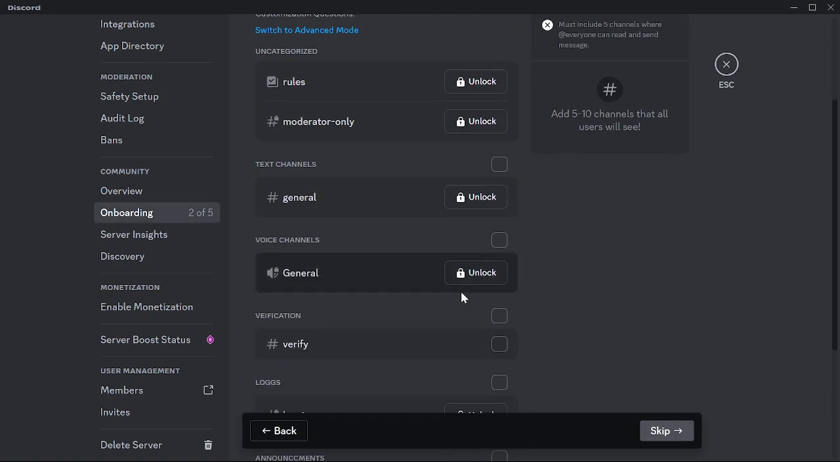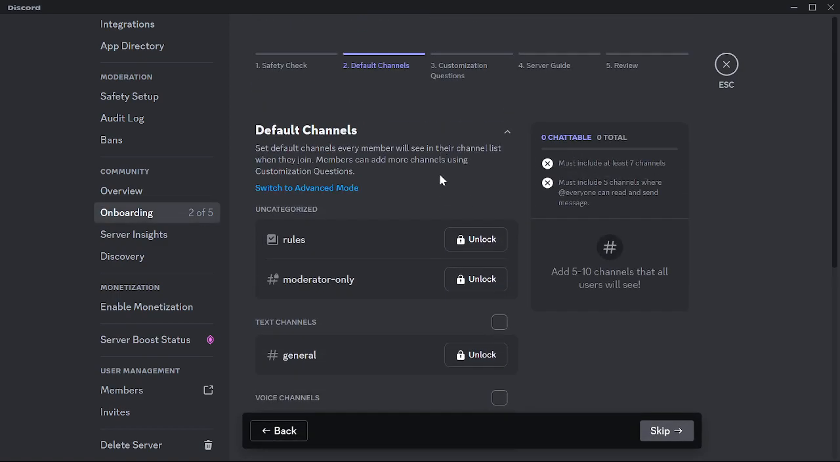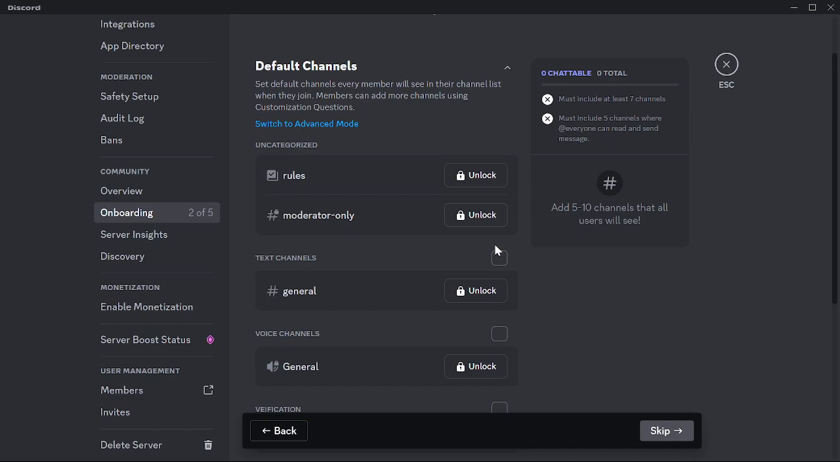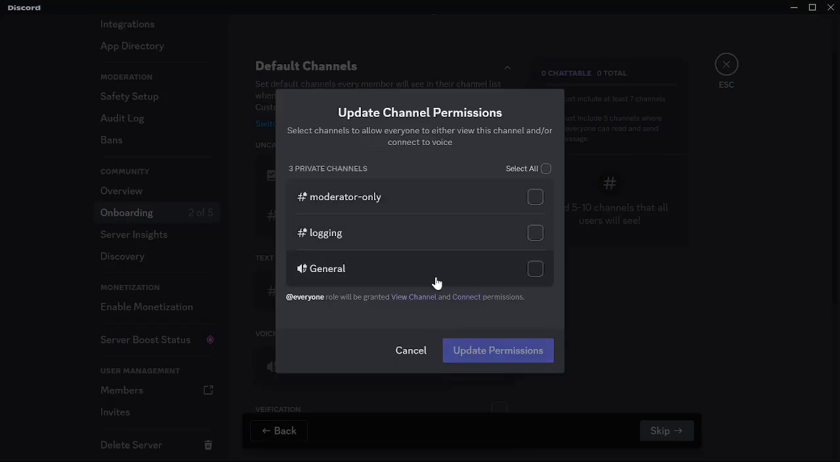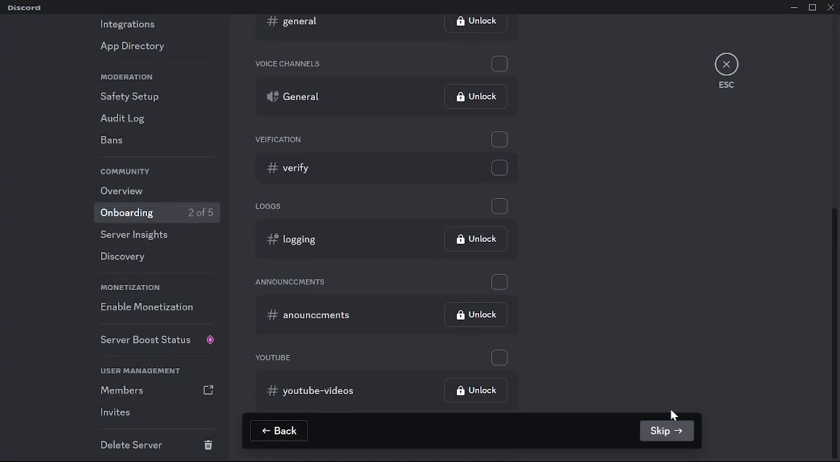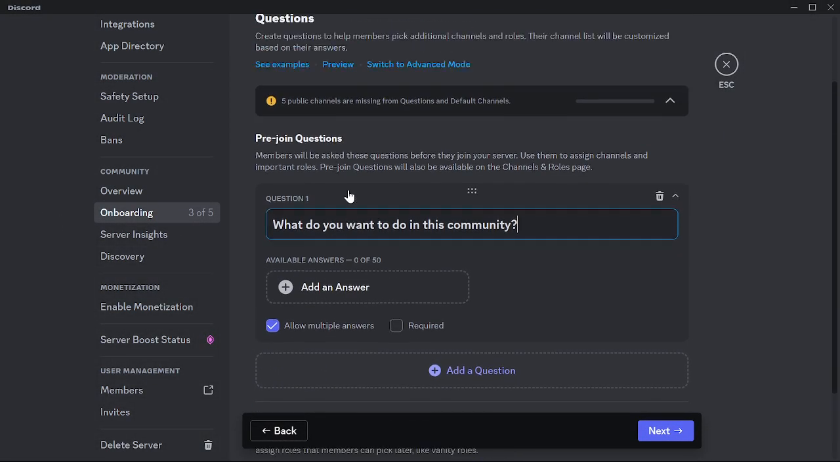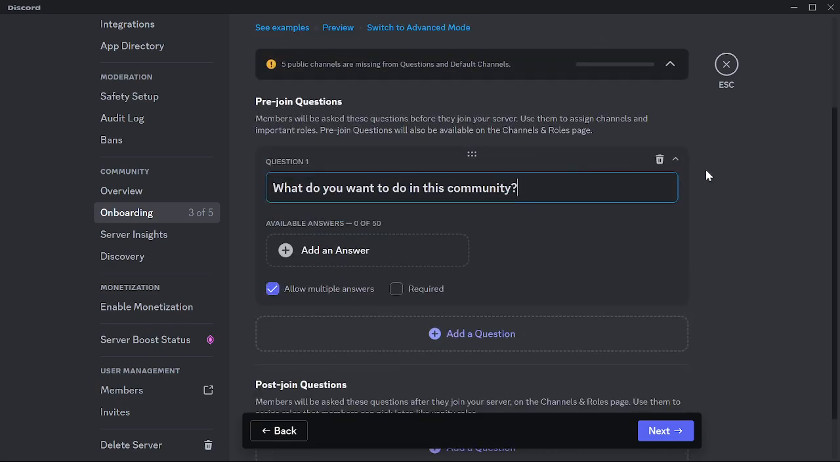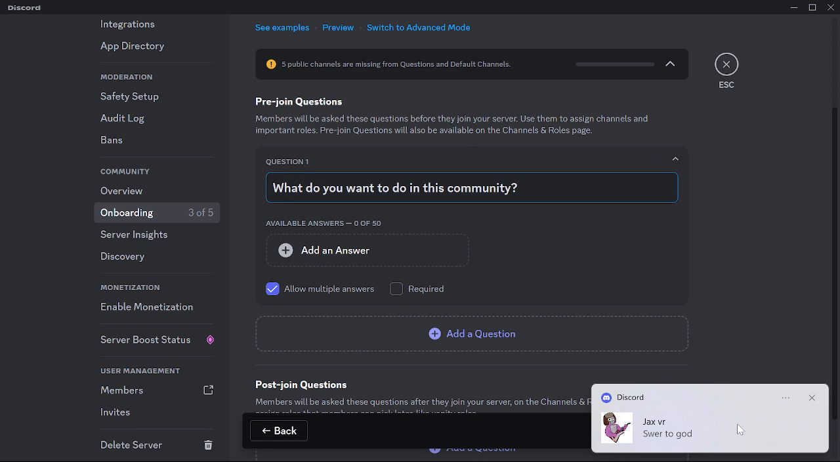Anyways, these are just the channels that you want for default. I don't know why it's saying they're locked. You can just do it, and now you want this, so you can add an answer.